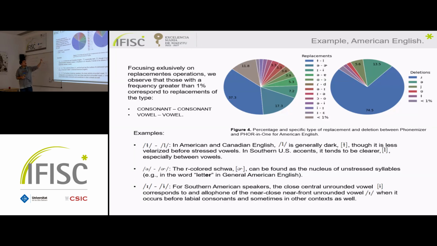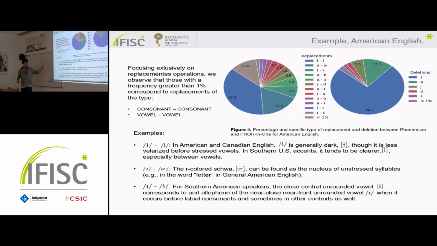So for the case of American English, we can see that there are systematic changes, and also that the probability of occurrence is greater for some of them and lower for the others. So 37% of the occurrences are, for example, this change for this lateral phoneme that has these allophones, which is generally dark for the case of American and Canadian English, and for Southern accents of the USA, the US can be clearer.